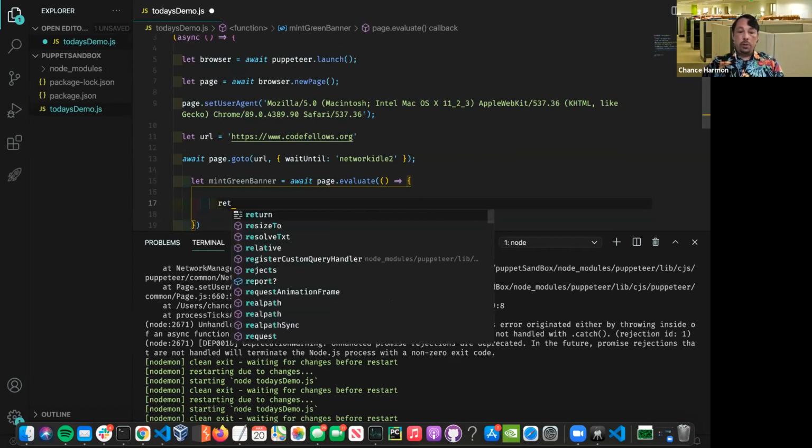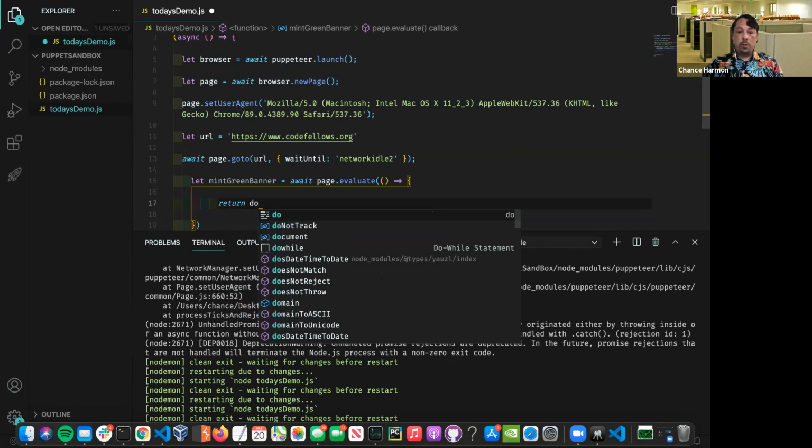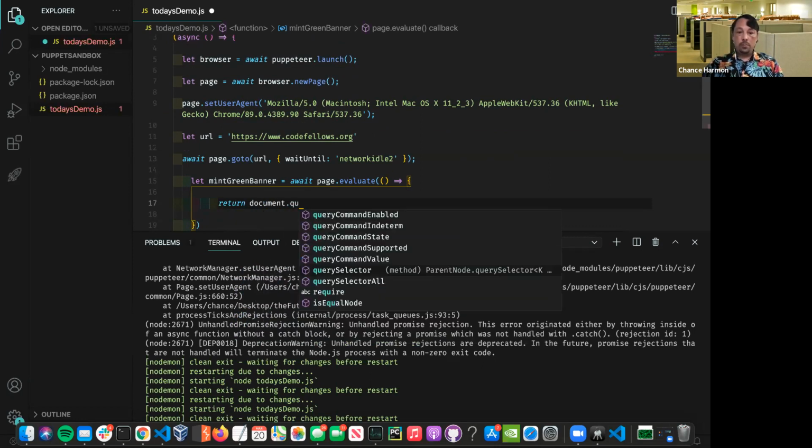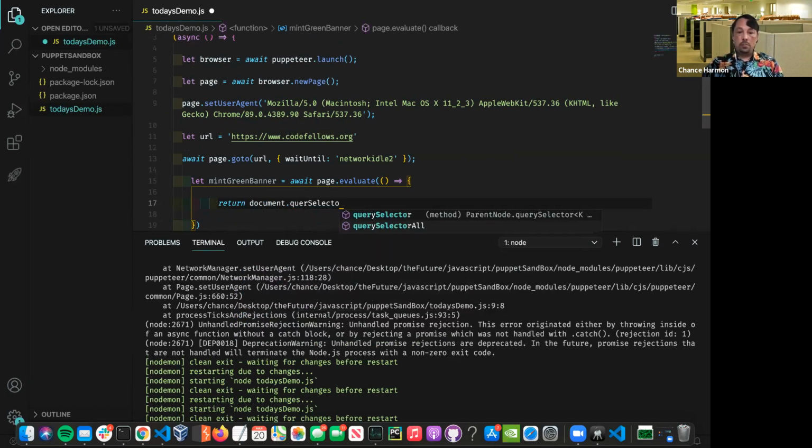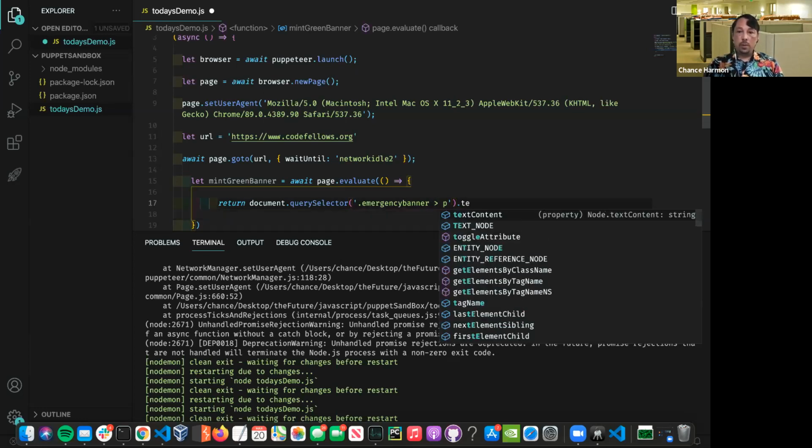I'm going to need to return document.querySelector. Okay, and what did that do? That was a method, and we gave it a class of emergency banner, and its child was the p tag, and we wanted the .textContent. Cool.